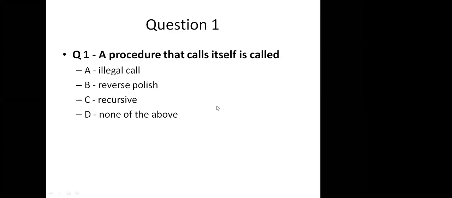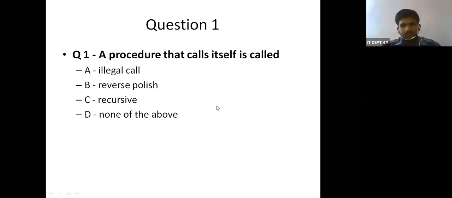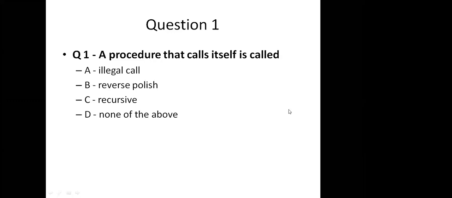A procedure that calls itself. You can just type the option name. That is enough, no need to type the whole word. Okay. So the answer is recursive.